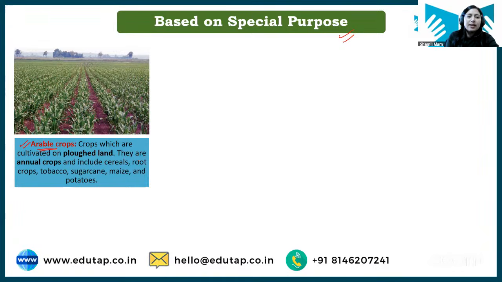First is arable crops. Students, this classification is based on the purpose for which we are growing a crop, or sometimes for giving names to a particular crop. Arable crops are basically those crops where cultivation or land preparation is required, where we need to plow the land. Now you will say, ma'am, we need land preparation for all crops.